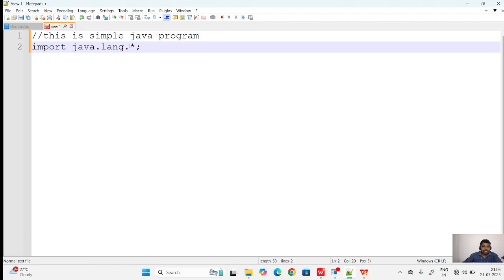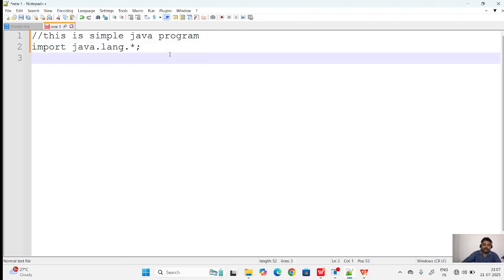Lang is a package. Star means whatever classes are there in that lang package, you can use all the classes from that lang package. Or if you use any specific name like lang.System, then you can use only that class in your program. So if you want to use any classes or methods from that lang package, you just use the star. This is the import statement, right?